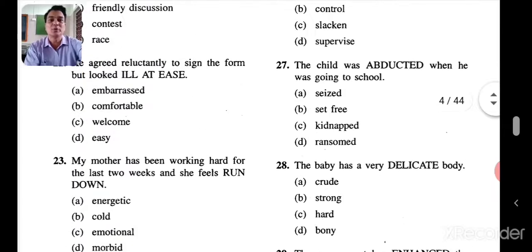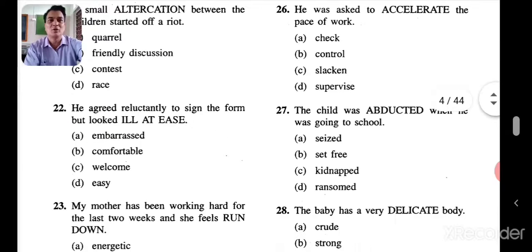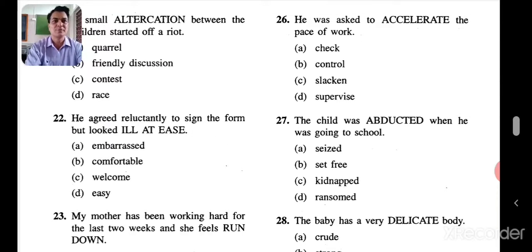The words appear to be quite simple, but you have to find out the right answer. He was asked to accelerate the pace of work, increase the pace of work. So, the opposite of that will be slacken. Okay, slacken. Now, the child was abducted, kidnapped, when he was going to school. So set free will be the opposite of that.